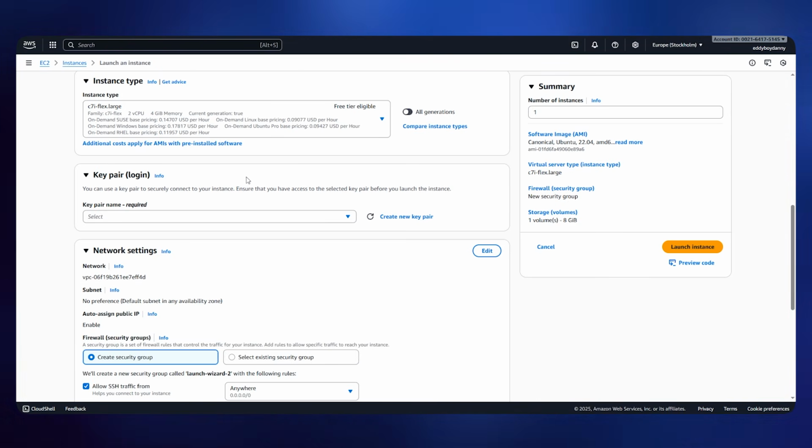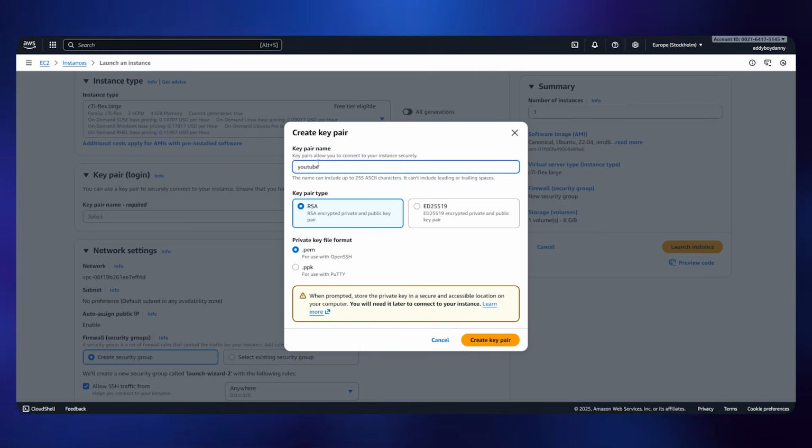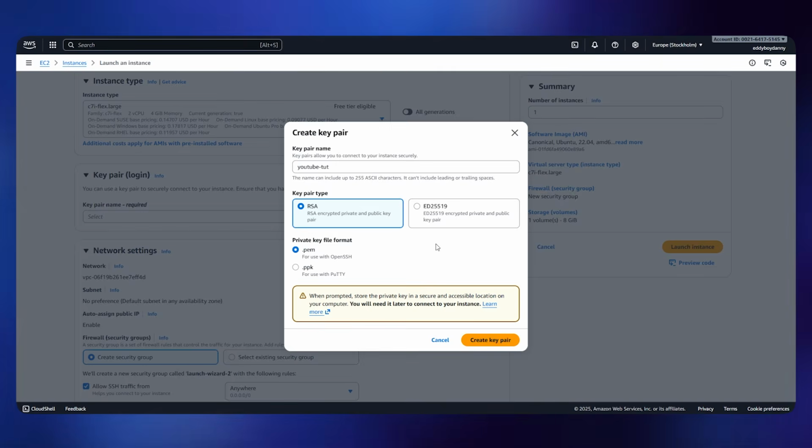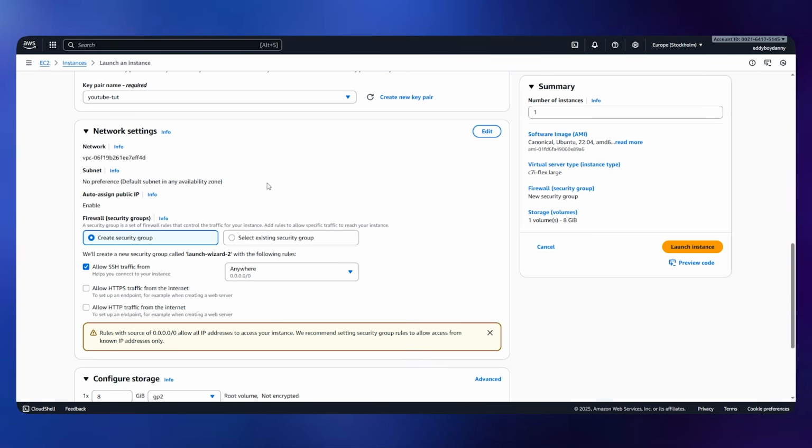So that one, and then here it says key pair login, and what you can do is simply click on create new key pair and keep the name as anything, YouTube TUT, and then everything stays the same. Just click on create key pair. It's going to download a file. Just keep it saved somewhere on your computer, and then nothing to change in here.